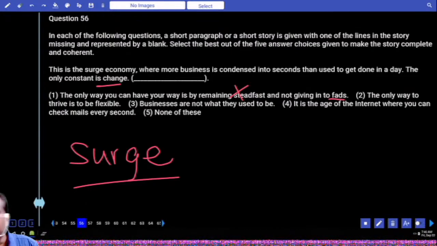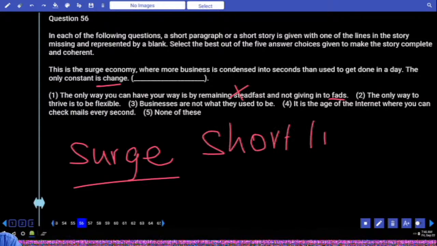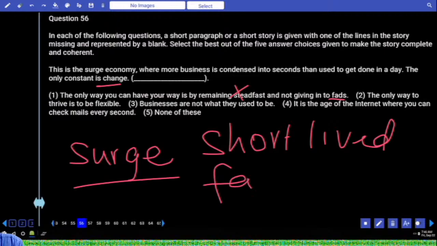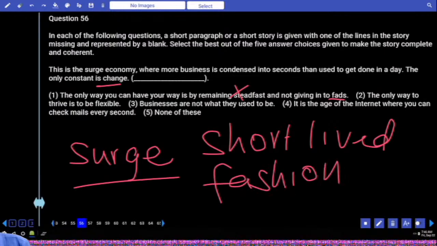Underline the word fad. Fad means short-lived fashion. Fashion as such, there is a saying about fashion. What is it? Fashion is so ugly that it has to be changed every 6 months. Do you understand my English? Fashion is so ugly that it has to be changed every 6 months. Fashion changes, style never changes. Style is permanent, fashion is temporary. Have you got the difference?